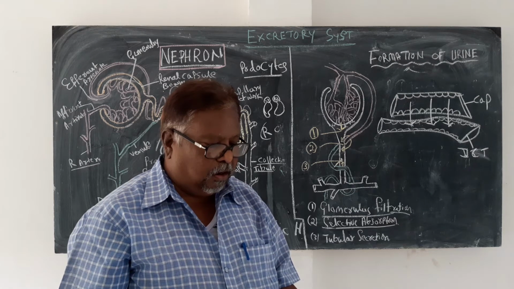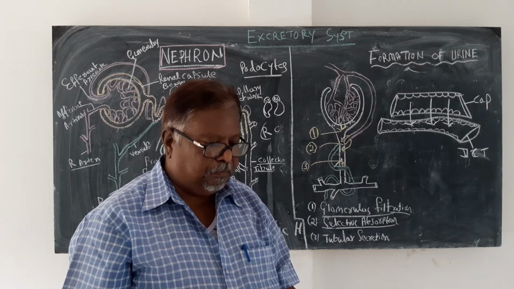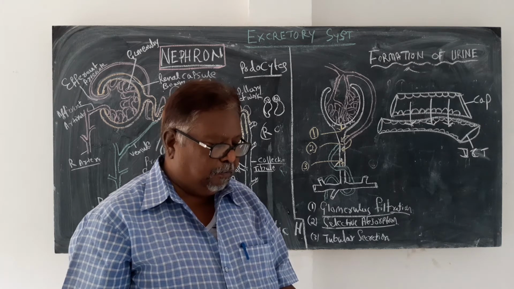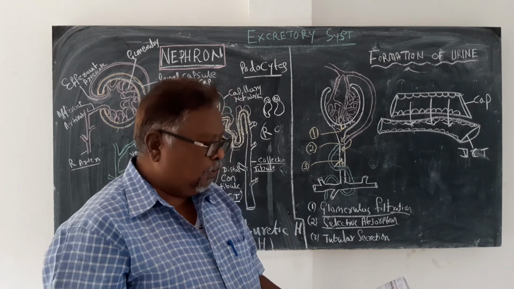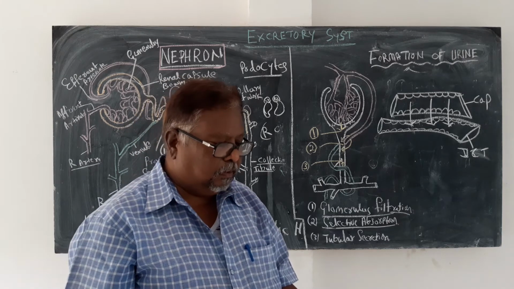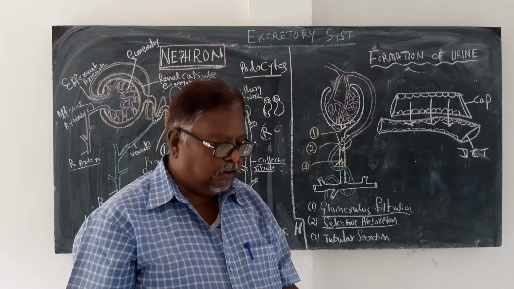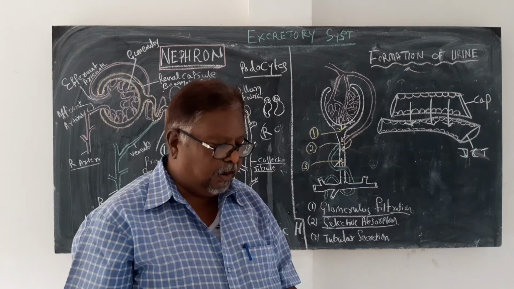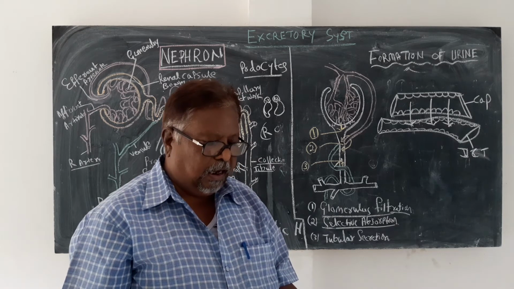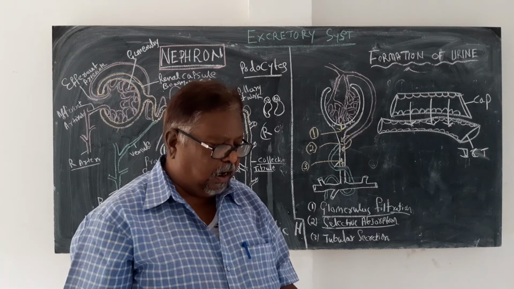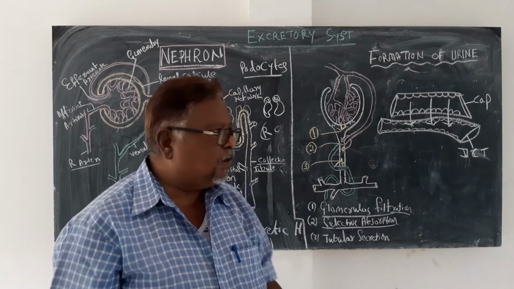To maintain the normal pH, hydrogen ions play a very important role, but if they are in excess in blood, the pH will be disturbed. Hence, excess hydrogen ions are removed by tubular secretion.